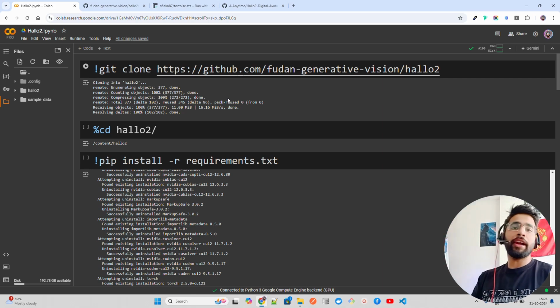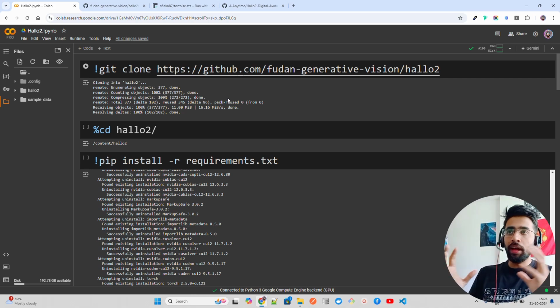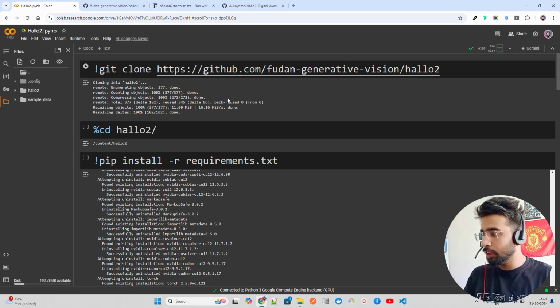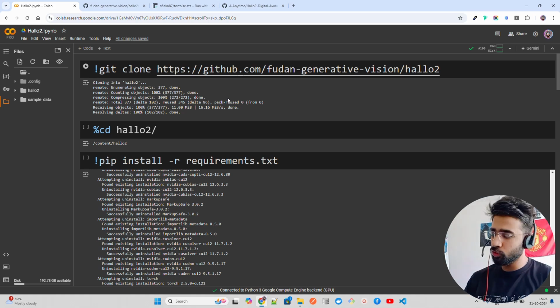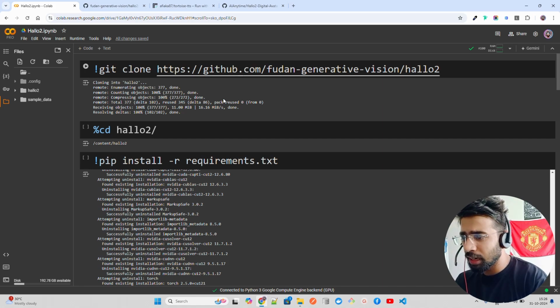And then it has advanced synchronization, because when you do lip syncing, you have to look at synchronization techniques to make the perfect sync, and that's where they use these kinds of things. You can probably read the research paper that they also have. Now, I'm not going to go deep into it. Let me just directly jump into the code.